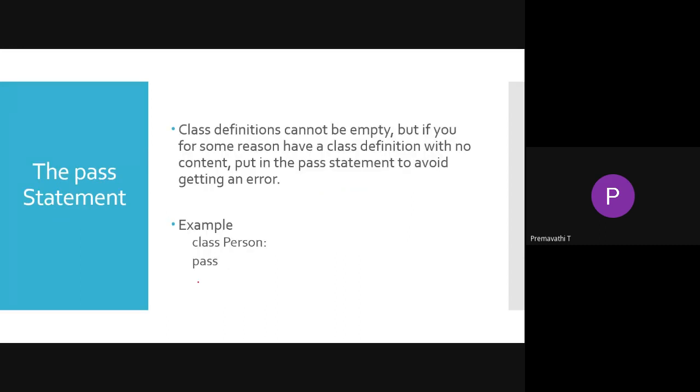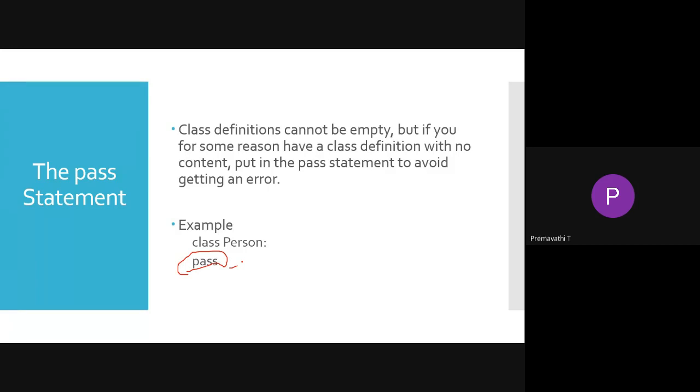Then I already told you there will be one statement, the pass statement. This is the pass statement we have to use in your first example itself. So, what is this pass? The pass is nothing but, when you are trying to create an empty class in C++, right?